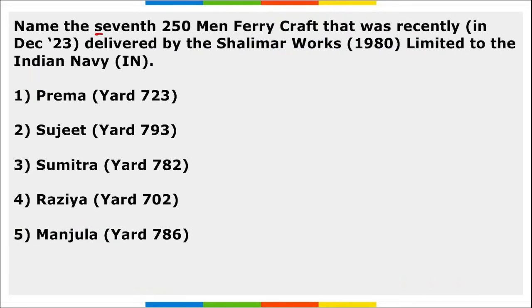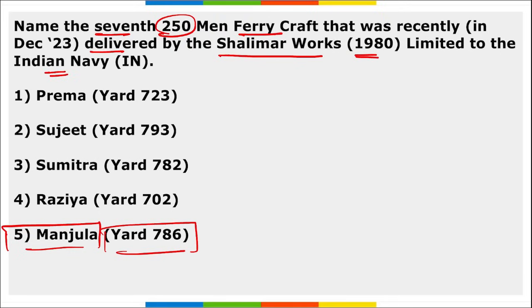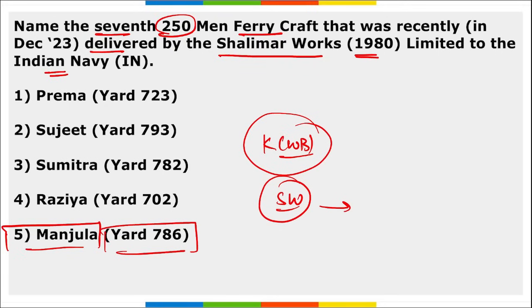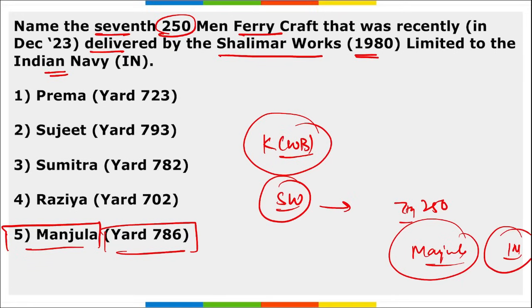Next, name the 7th 250-man ferry craft that was recently delivered by the Shalimar Works Limited to the Indian Navy. What is the name of it? It is Manjula, right? Yard 786, right? So remember, Kolkata, West Bengal based Shalimar Works, right? They have delivered their 7th 250-man ferry craft Manjula. It was delivered to Indian Navy, correct?